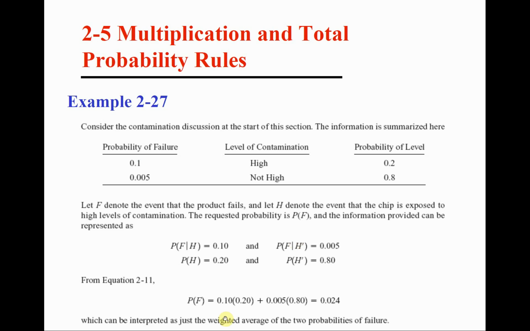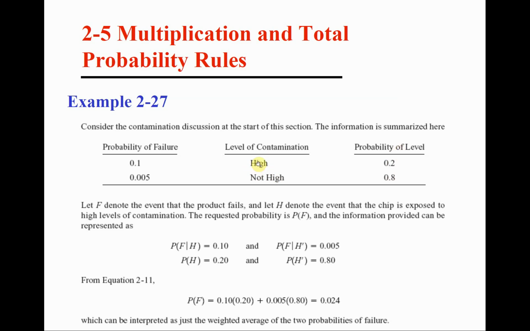And let me simplify it in this video here. And in exams, the expression of these problems will also be simplified, so they will be stated in the most straightforward way. Now, we have basically a material, and that material may have levels of contamination. So we could have a high level of contamination or a not high level of contamination, and these two cases happen with these probabilities, and this is just given.